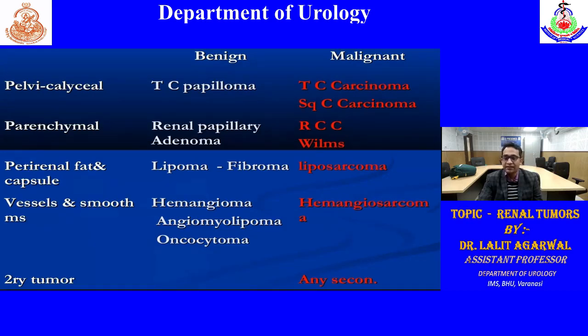In malignant, renal cell carcinoma is the most common and most important topic, and in children mainly Wilms tumor. From the perinephric fat, similarly, lipoma, liposarcoma; from vessels, hemangioma, hemangiosarcoma, or angiomyolipoma, which can have all three components. Secondary tumors are mostly metastatic, that is malignant.